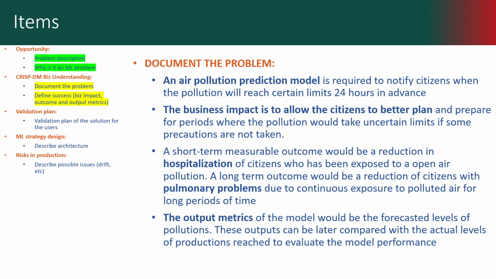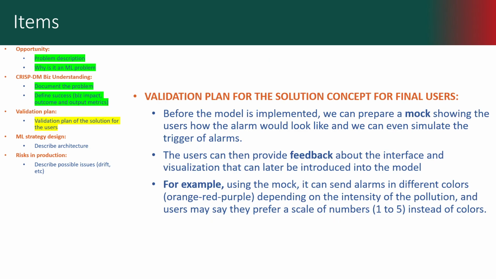In terms of validating the plan, the conceptual solution for the final users, it's very simple and useful to use a mock in which we would show the users how the application that they would have on the phone would look and how this application would show alarms.